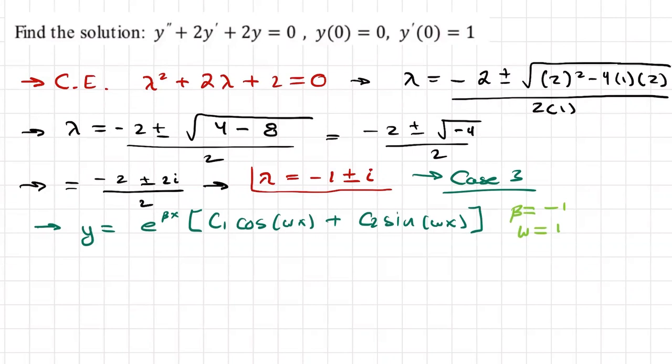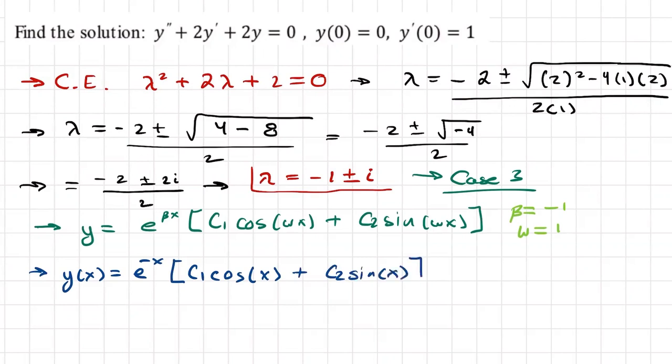Therefore, my general solution for this problem, y of x, is equal to e to the negative x times c1 cosine of omega x, which will be 1 times x, plus c2 sine of x.